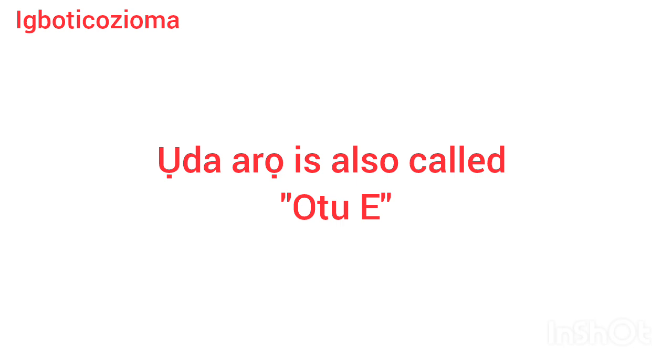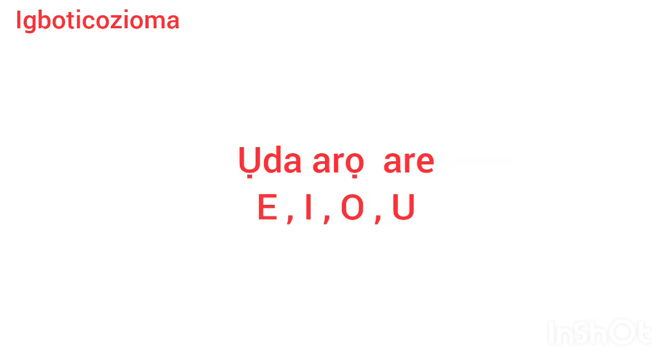That is group e, because e is their leader. It starts with e. So it is e, i, o, u. So e is the leader. When we enter ngwa, ị ga-chọpụta why I said that e is their leader. So all those vowels na-enweghị ntụkpọ, that do not have dots n'okpuru ha, are called members of otu e.